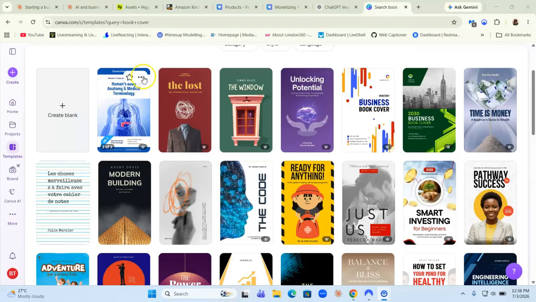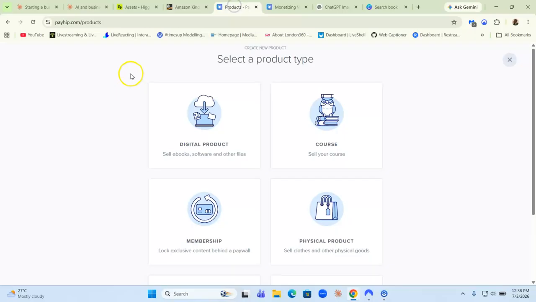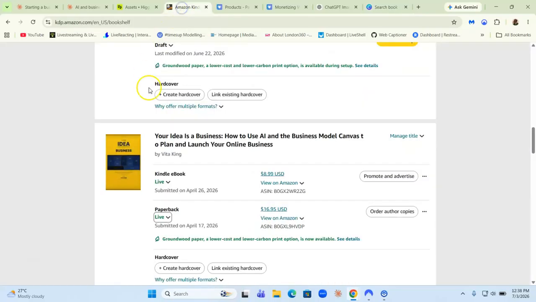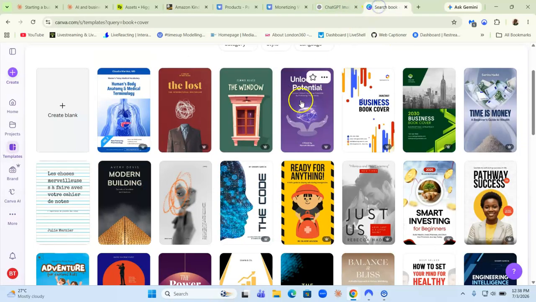You can use it on your own website, or with PayHip, but do not use Canva's book template cover on Amazon KDP. Amazon can actually block that book, and then you're going to have to provide proof that it's your own cover. You don't want to go through all that process. It's just too messy.